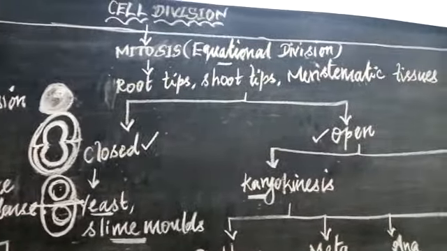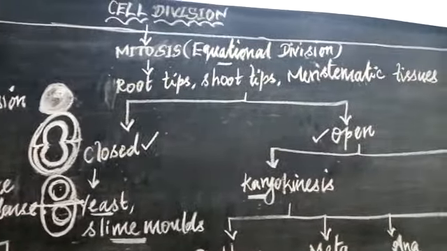And the next one is the open type. What is meant by open mitosis? This open mitosis occurs in all the higher plants and also animals, even in human beings, because it occurs in the nucleus and then the cytoplasm of the cell. According to that, it is classified into karyokinesis and also cytokinesis. When the nucleus undergoes division, that is called karyokinesis. If the cytoplasm divides, that is called cytokinesis.